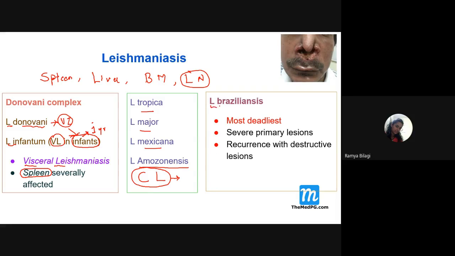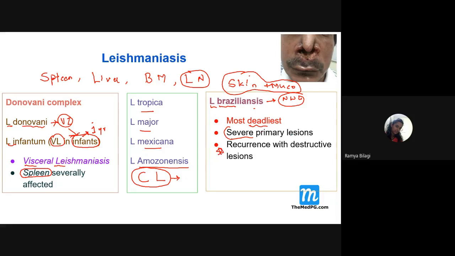And a very deadly one, that is Leishmania brasiliensis, which we call New World leishmaniasis. This organism is the deadliest because it not only involves the skin, it even involves what? Mucous membrane, especially of the nose, lips and even the throat area. These are the mucous membranes it commonly infects, and very severe lesions it will cause. And when it infects the adjacent structures, that may lead to a fatal situation also.